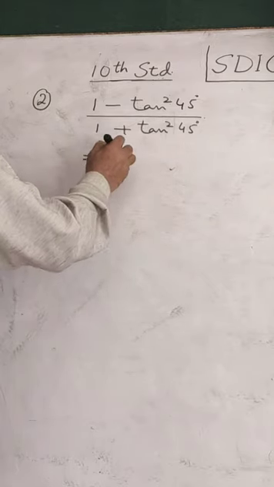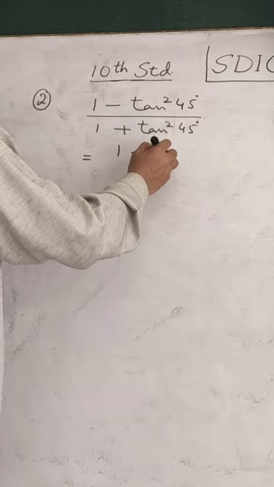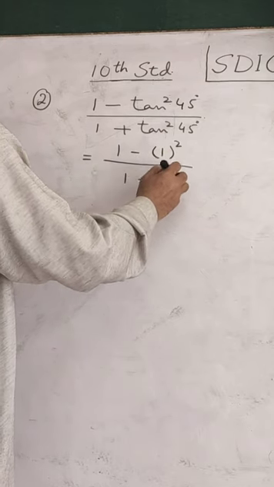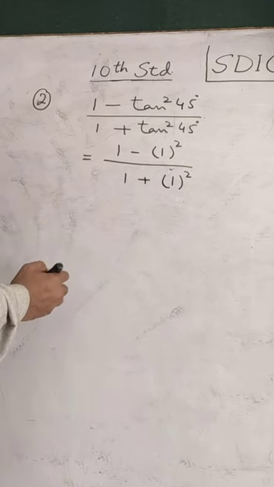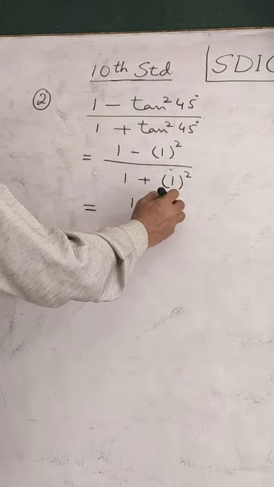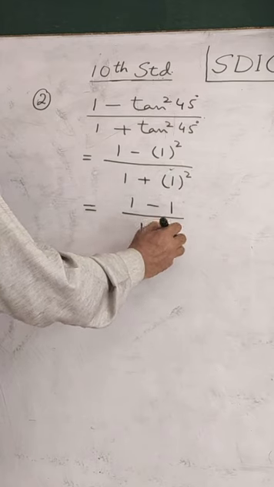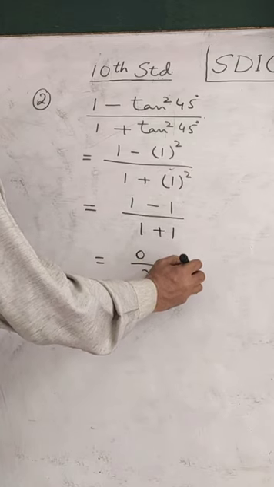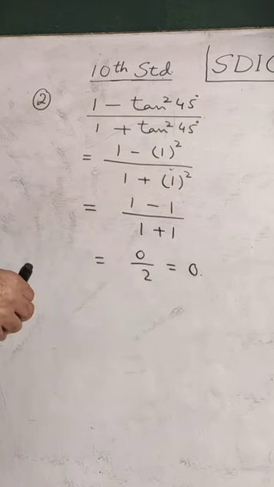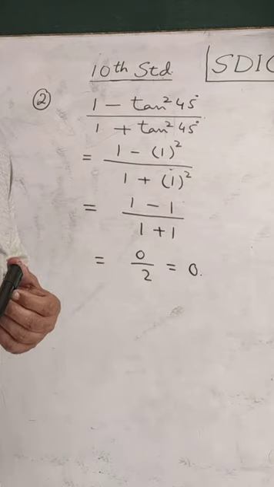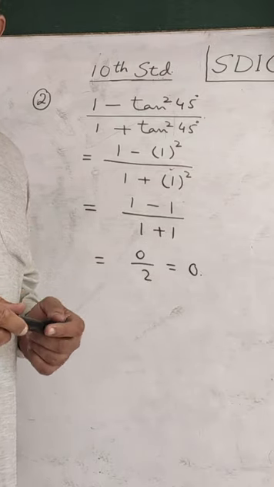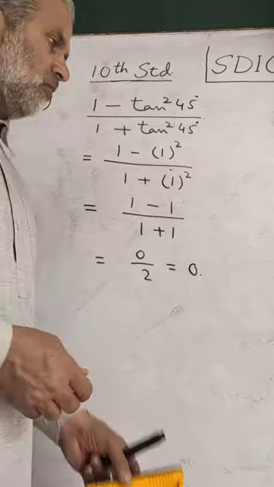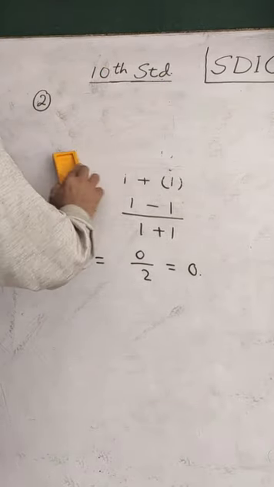Thus it will become 1 minus, for tan 45 we have 1, we then have the square of this, whole divided by 1 plus again the square of 1. This will further give us 1 minus 1 divided by 1 plus 1. This becomes then 0 by 2, and 0 by 2 is equal to 0. This 0 is one of the options you have in the textbook. Option D, therefore, is correct. That completes our second part of this question. The next part,